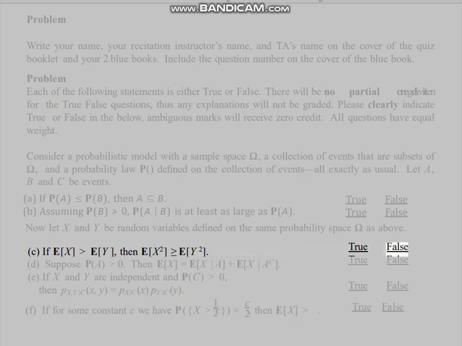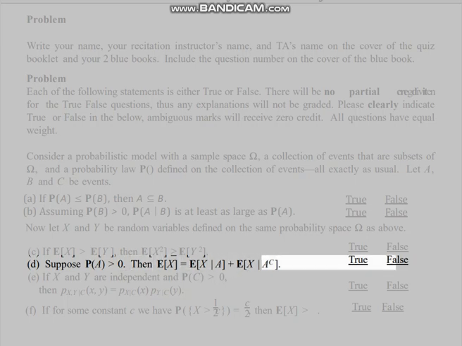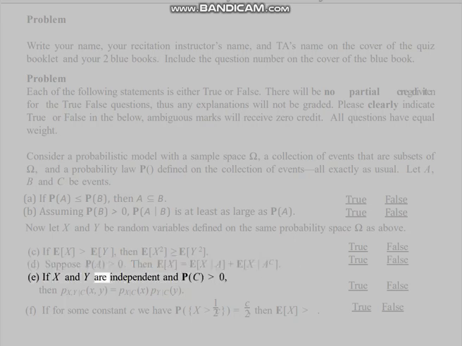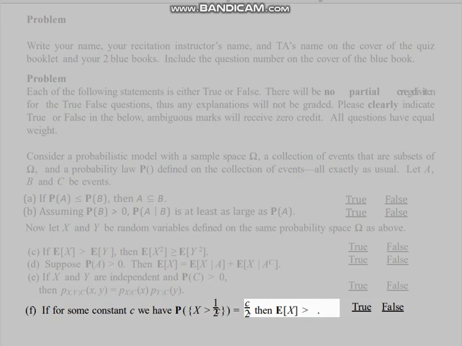True, false. D. Suppose P(A) is not 0. Then E[X] equals E[X|A] plus E[X|A^C]. True, false. E. If X and Y are independent and P(C) is not 0, then p of X, Y given C, at x, y, equals p of X given C at x, times p of Y given C at y. True, false. F. If for some constant c we have P(X greater than c) equals 1/2, then c equals E[X].